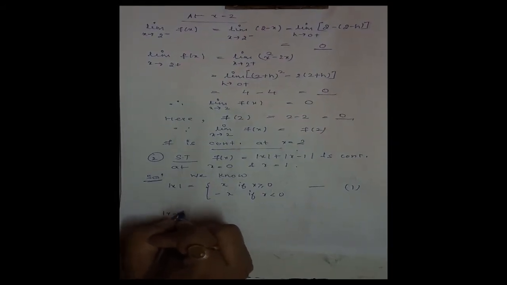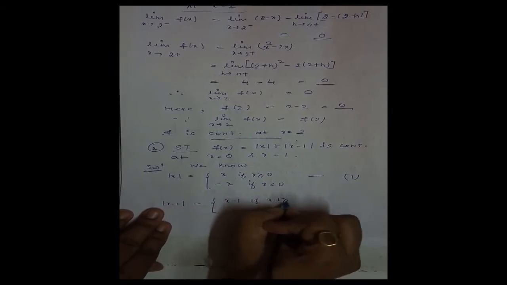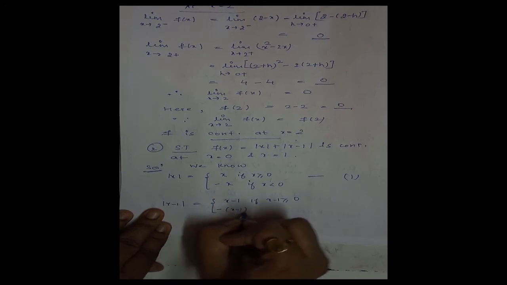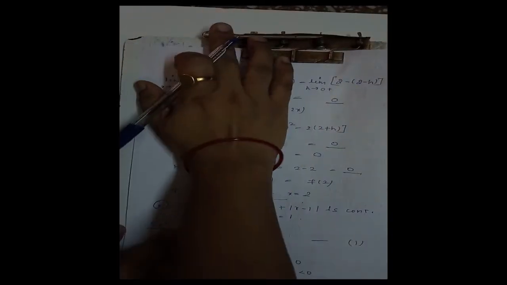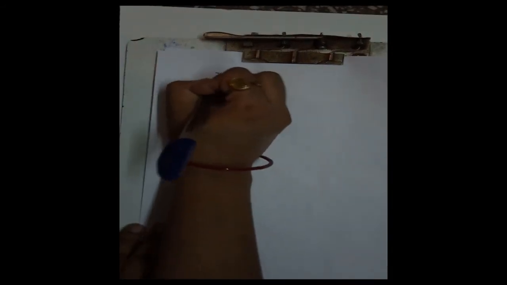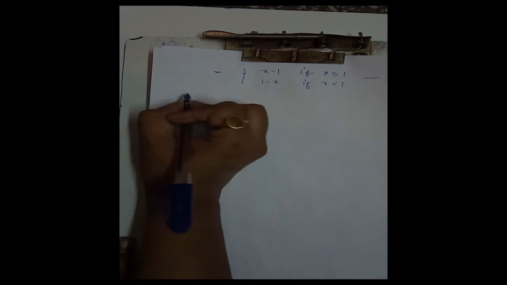And similarly, mod of x minus 1 is defined as x minus 1 if x minus 1 is greater than or equal to 0, and it is minus of x minus 1 if x minus 1 is less than 0. Therefore, this is equal to x minus 1 if x is greater than or equal to 1, and it is 1 minus x if x is less than 1. Now mark this as 2.